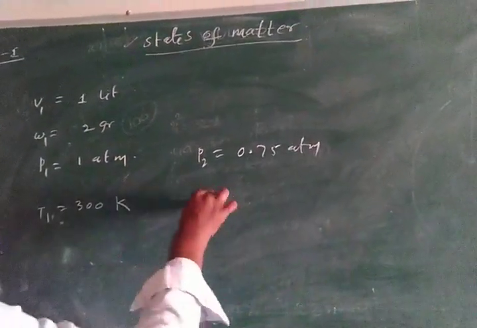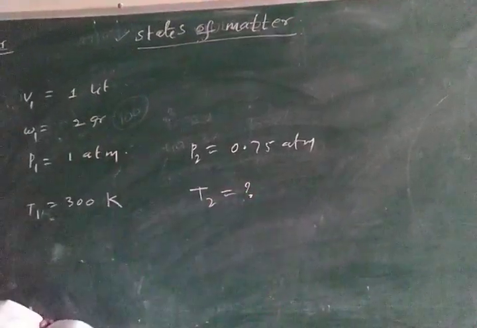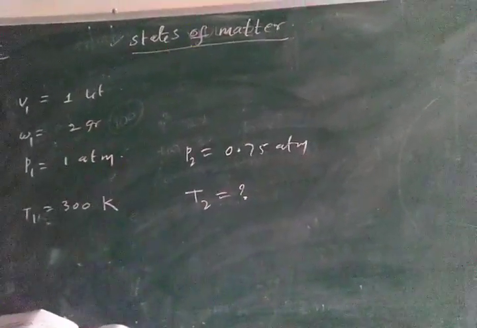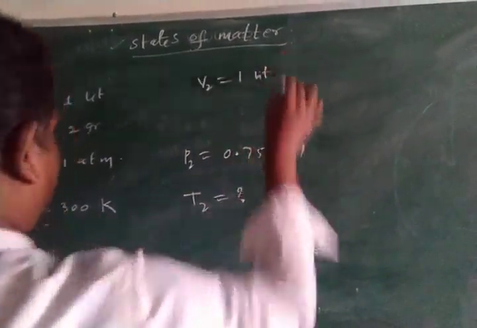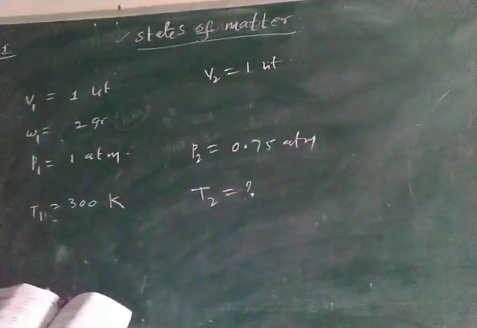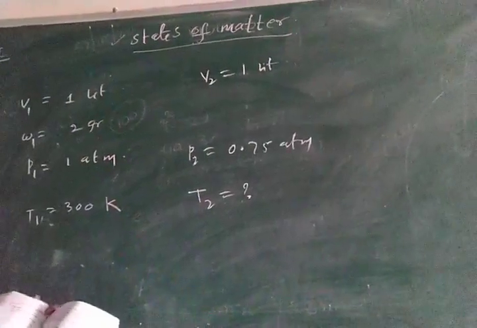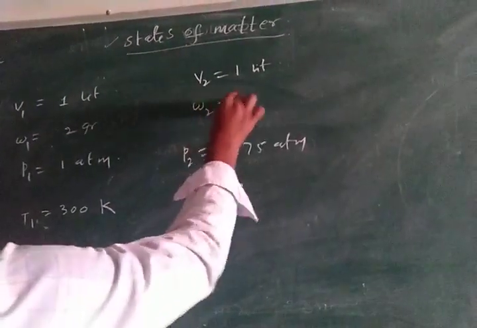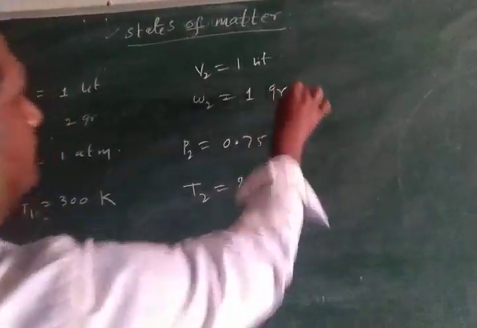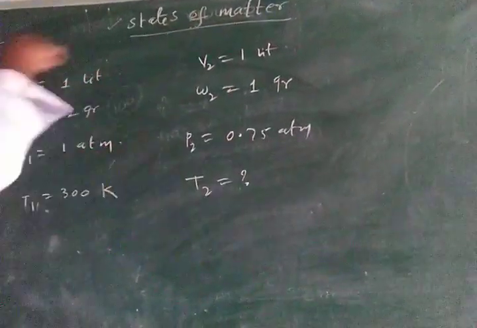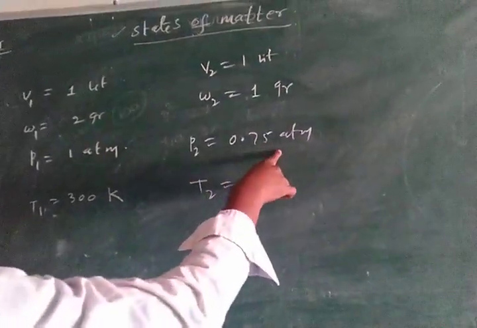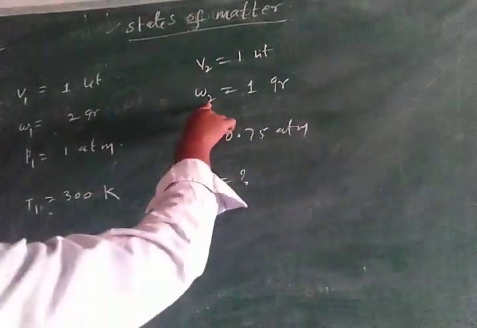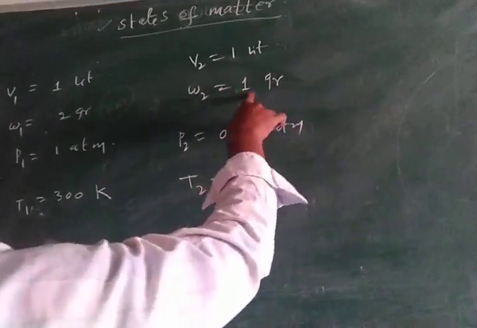At what temperature will the same 1 liter of the gas, V2 also 1 liter, V2 is a constant, weigh W2 equal to 1 gram? So the initial conditions they have given like this. If the pressure is made 0.75, at what temperature does the weight of the same gas become 1 gram? That is the question.